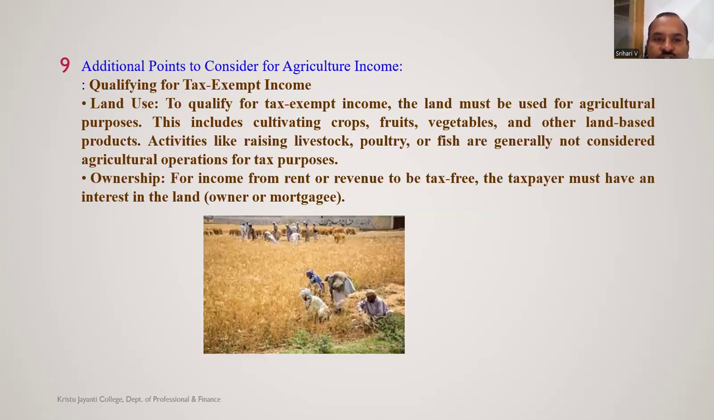Additional points to consider for agriculture: land use, ownership. The farmer should use the land specifically for cultivating crops, fruits, vegetables. He should not use the land for livestock, poultry farming, fishing, which are not considered as agricultural, which are all considered as non-agricultural. If a farmer satisfies these additional points, then only the income from cultivation will be included under agriculture.